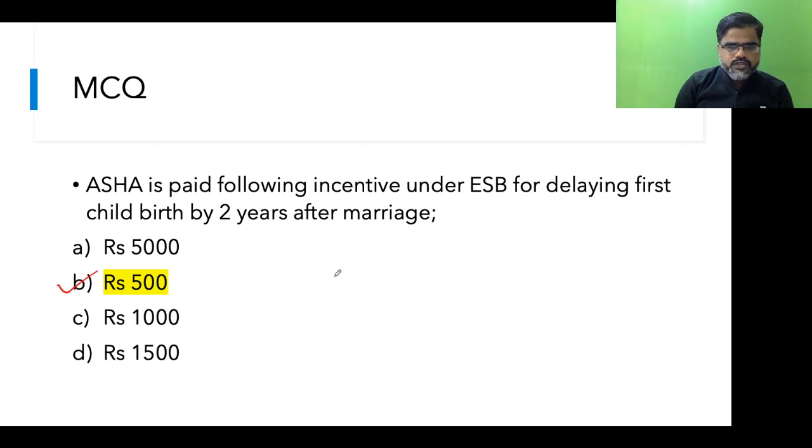Now how to go about it? A couple is married. Now you have a couple. So ASHA's incentive for this is 500. Now after that, the couple has the first child. For example, here the couple is having the first child.